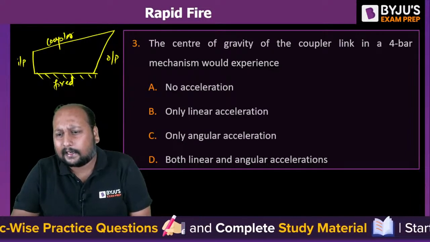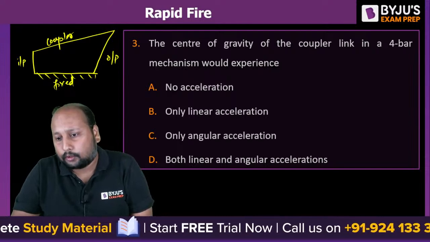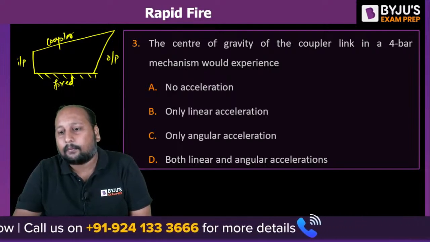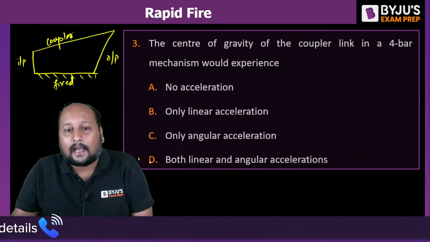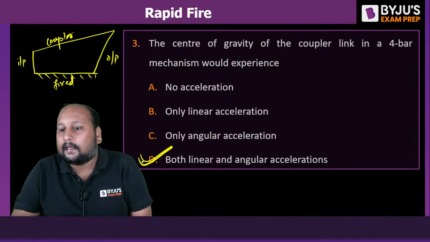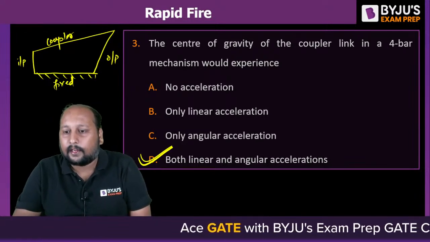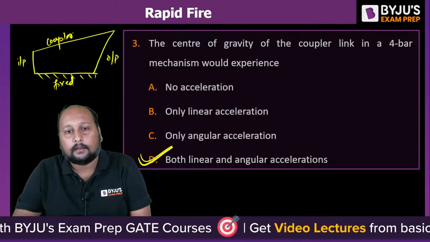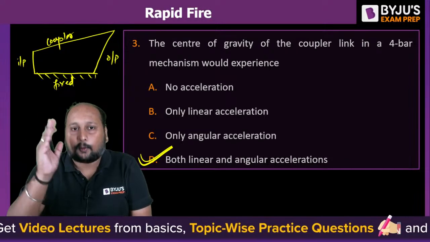If you remember, the coupler is making a general plane motion. The coupler will be making a general plane motion, and it will have both linear as well as angular acceleration. Option D is the correct answer. Very good, Parth. Very good, Avnish. Very good, Kiran. Done. Option D is the correct answer. Let's proceed to the next question.